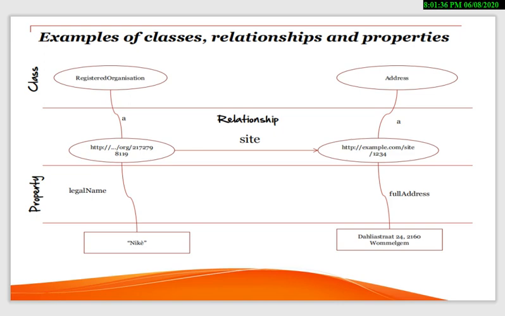This concept is totally based on triples: some classes connect to the next class by some property. This class can have some properties and the next class can have some properties, and the relationship connects the two different classes.